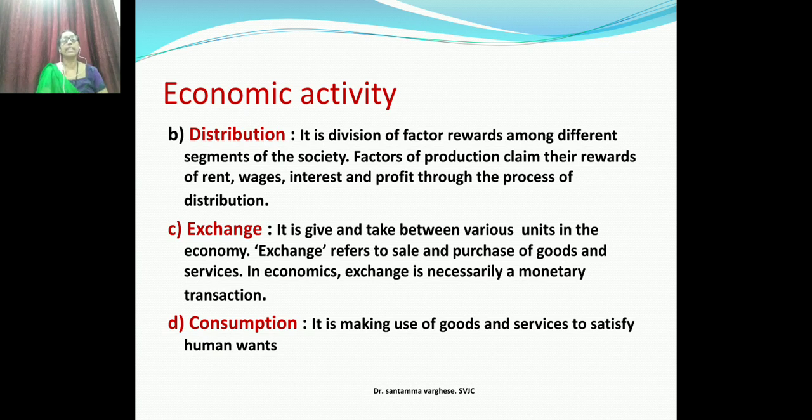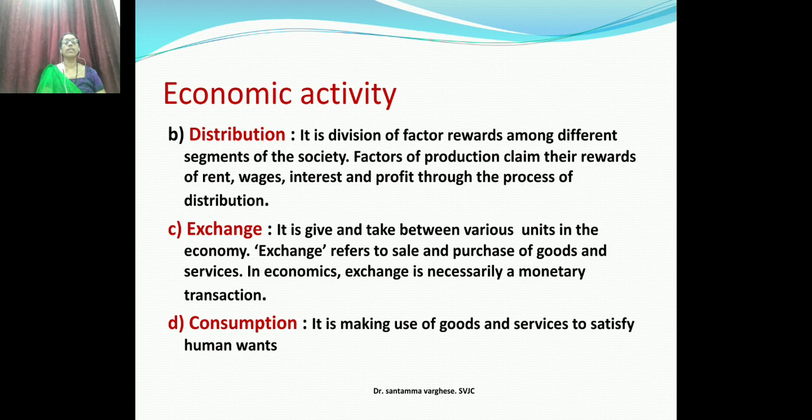Okay. Next, exchange. It is give and take between the various units in the economy. Give and take, or take and give. That is exchange. In the economy, exchange is very essential. Exchange refers to sale and purchase of goods and services in the economy. Exchange is necessarily monetary transactions. Using money, the transaction takes place, and that is called exchange.